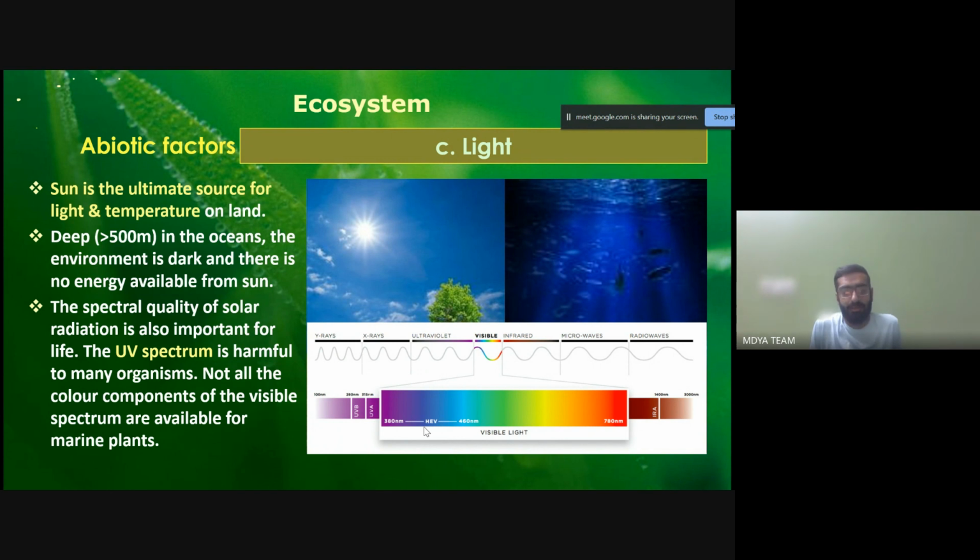Only those parts of the visible light spectrum which have a larger wavelength are able to pass through the deeper depths of the ocean.